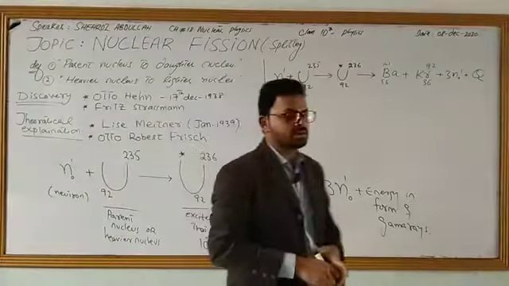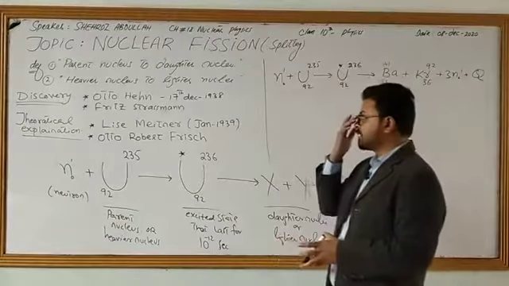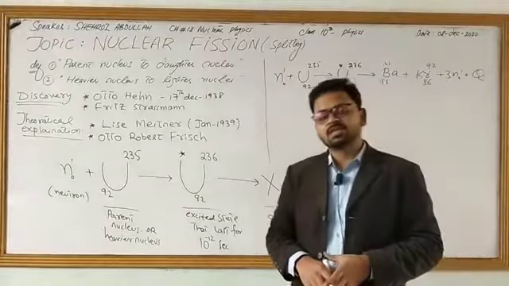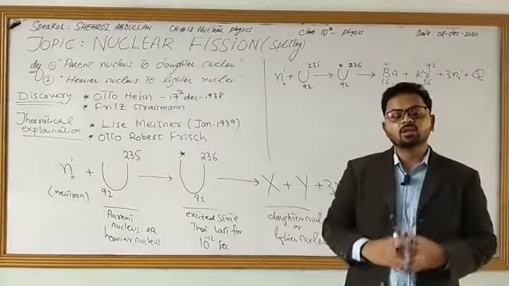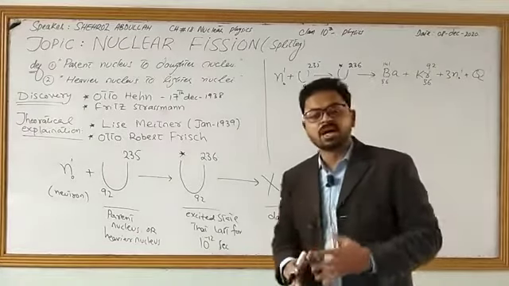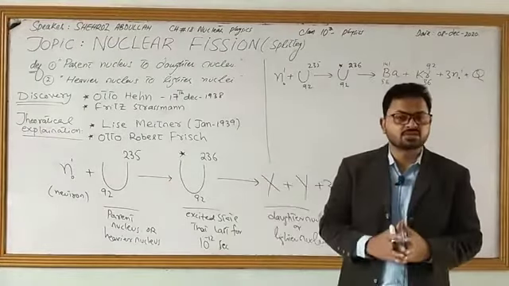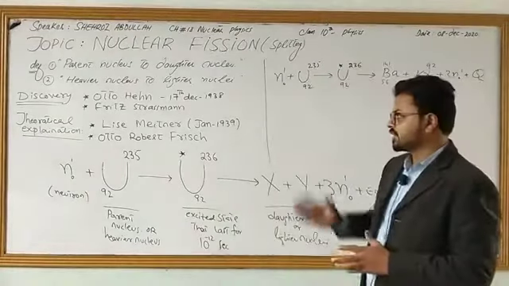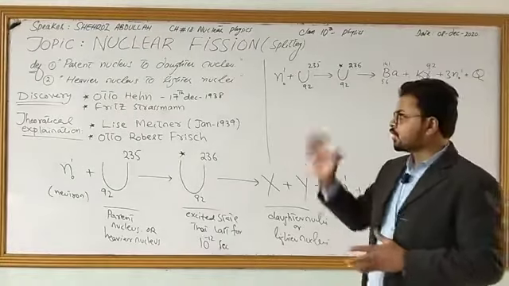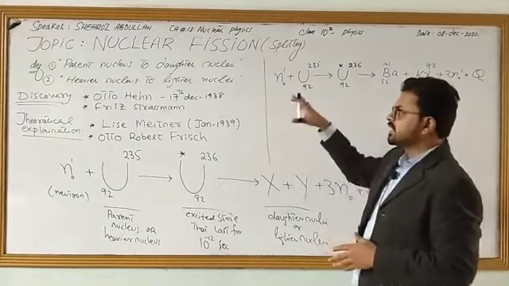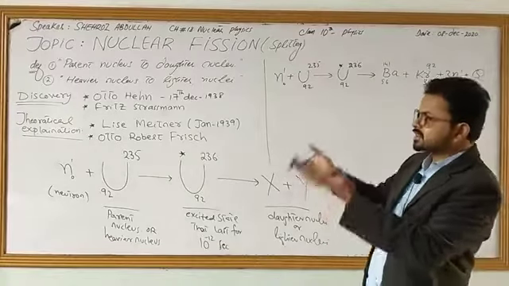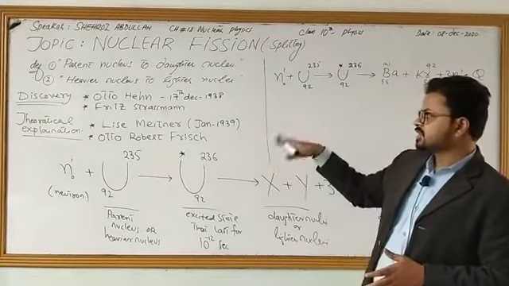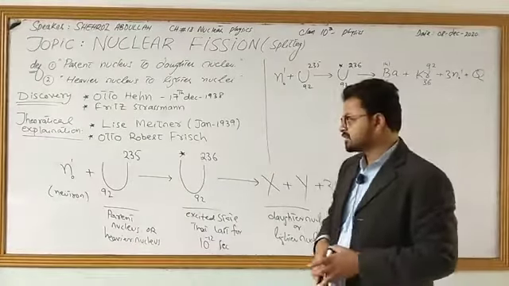Let me summarize today's work. In today's lecture, we have discussed nuclear fission. The word fission means splitting, and we can define nuclear fission as the process of splitting a parent nucleus into daughter nuclei. We can also say it is the process of splitting heavier nuclei into lighter nuclei. It was discovered by Otto Hahn and Fritz Strassmann. These two are the scientists who discovered it, and then the theoretical explanation was given by Meitner and Robert Frisch.